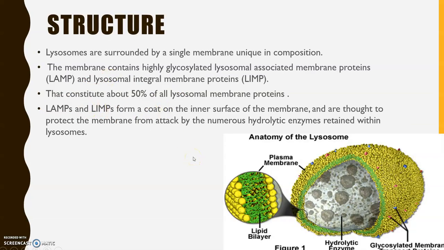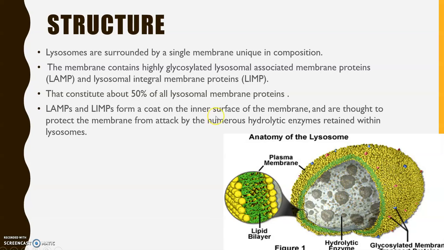Coming to the structure, lysosomes are surrounded by a single membrane. Just like the plasma membrane, a fluid mosaic model like organization is seen. You can see in the inlet here, these are the polar head regions, the yellow colored, and the green colored stands for the phospholipid tail regions. So this is the single layered membrane of the lysosome, and inside they have hydrolytic enzymes or digestive enzymes.